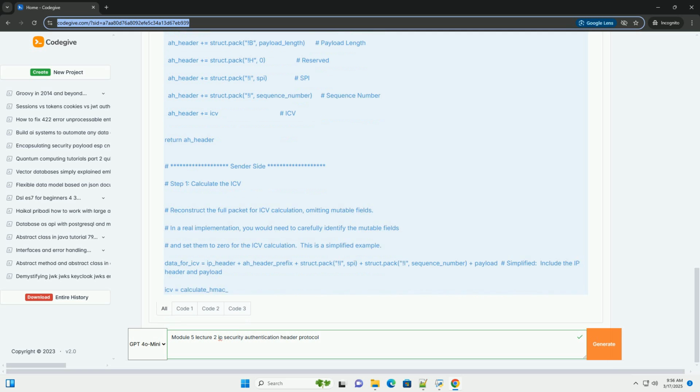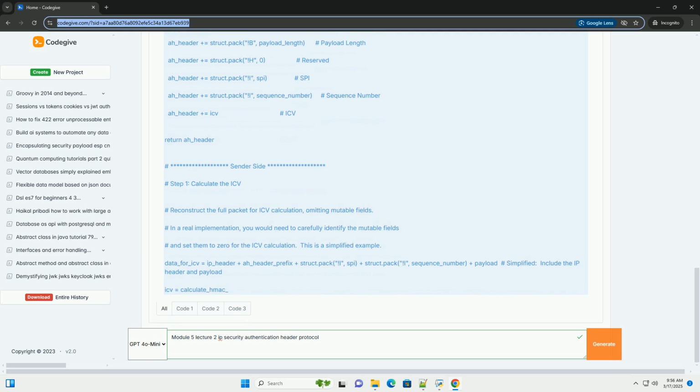Authentication data, variable length, contains the Integrity Check Value (ICV), calculated using a cryptographic hash function, for example HMAC-SHA-256, HMAC-MD5, or HMAC-SHA-1, based on a shared secret key. The key is negotiated during the Internet Key Exchange (IKE) process. The ICV covers the entire IP packet, except for certain mutable fields in the IP header, for example TTL and header checksum. The length of the authentication data depends on the specific cryptographic algorithm used.